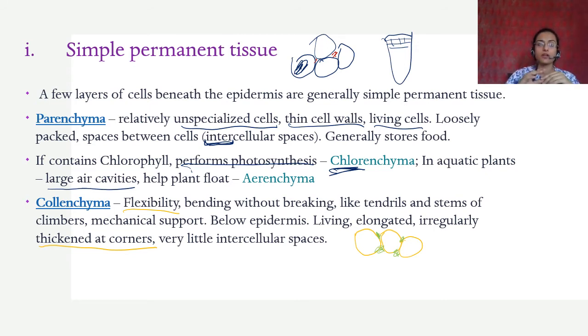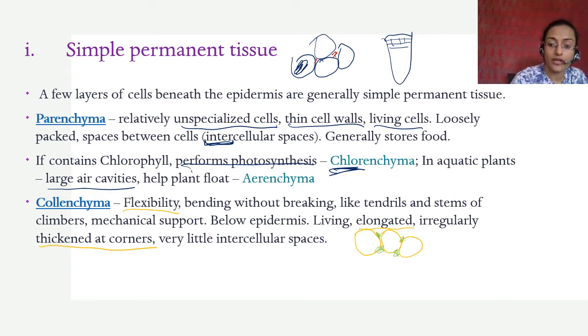Climbers, as you have seen, wrap around the plant like this, or have tendrils that attach to certain places. That requires flexibility and mechanical support, which is given by collenchyma. It bends without breaking. It is found below the epidermis. We saw in the previous slide that collenchyma appeared below the epidermis. They are living cells.